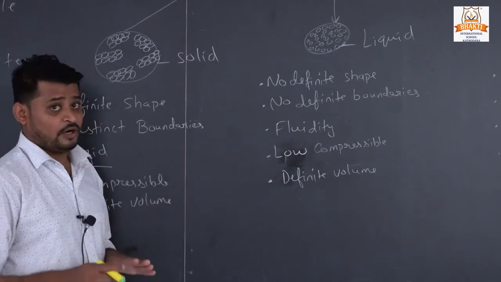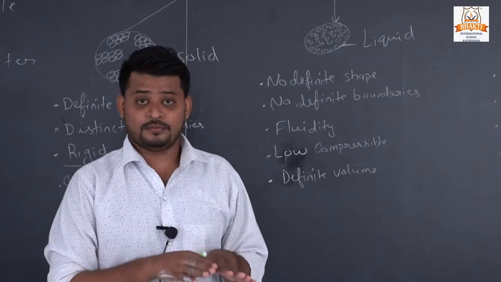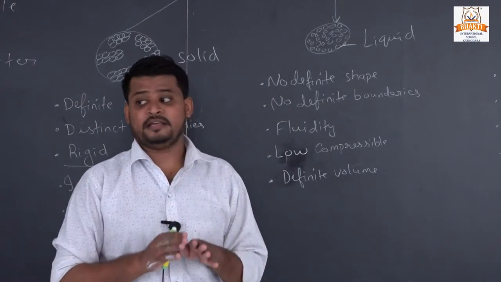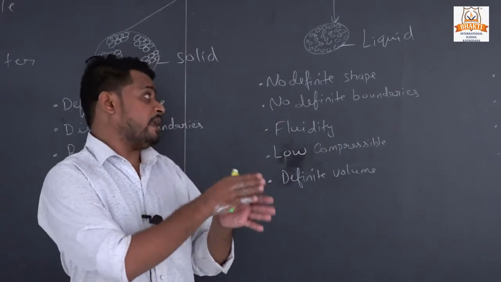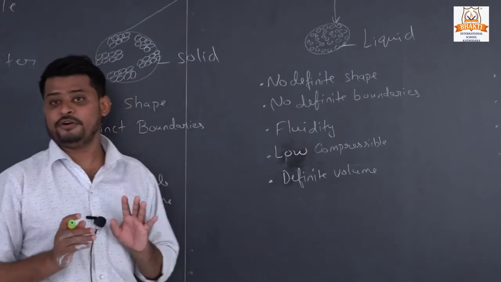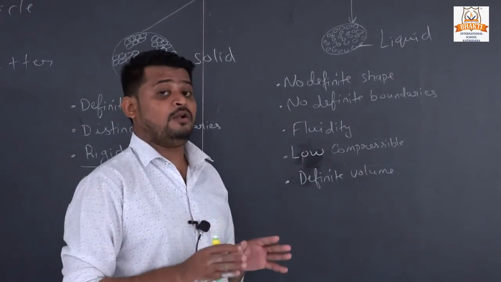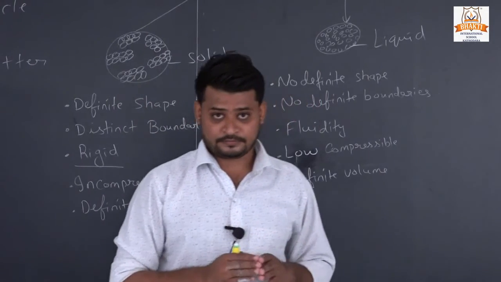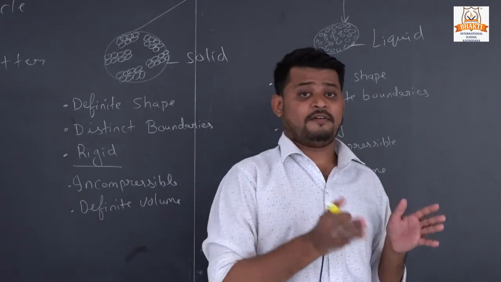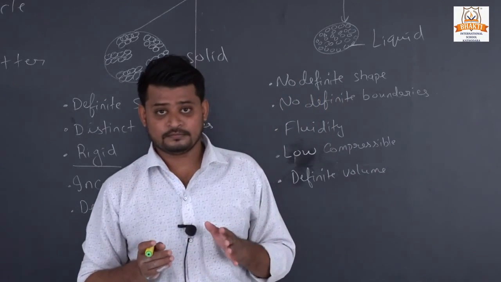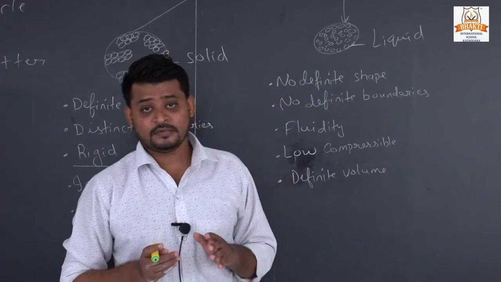And fluidity. What is fluidity? Anything that flows has the characteristic called fluidity. Third, low compressibility. Liquid has a low compressible property. Everyone has LPG at home. What is LPG? Liquefied petroleum gas, right?